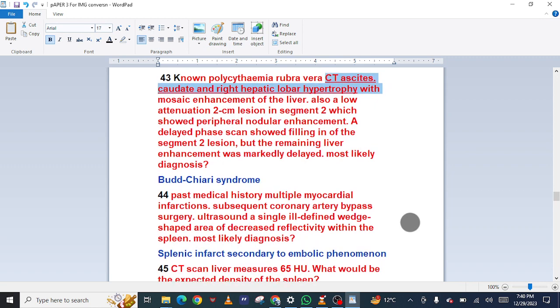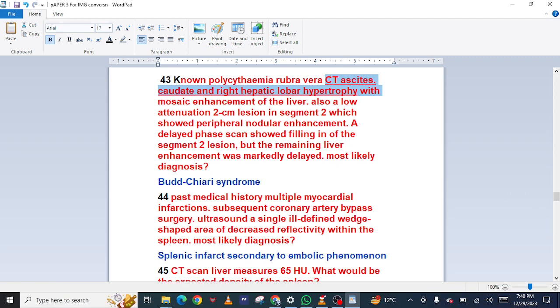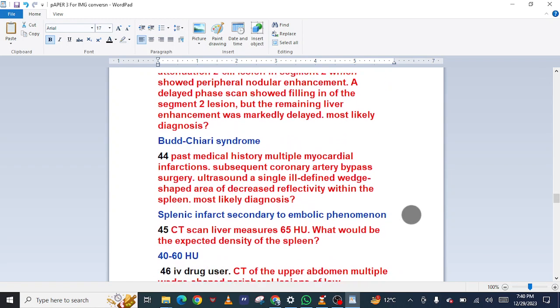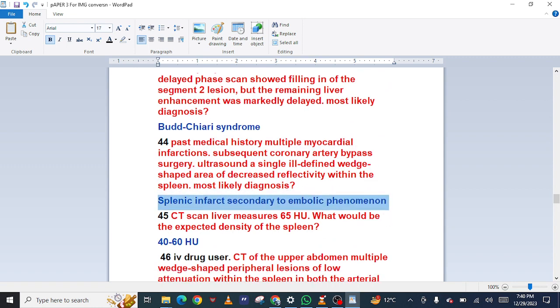44 Past aneurysmal history, multiple myocardial infarctions. Subsequent coronary artery bypass surgery. Ultrasound: a single ill-defined wedge-shaped area of decreased reflectivity within the spleen. Most likely diagnosis? Splenic infarct secondary to embolic phenomenon.